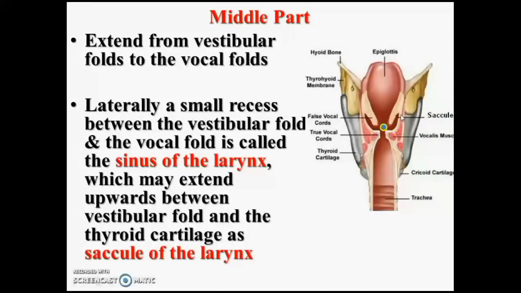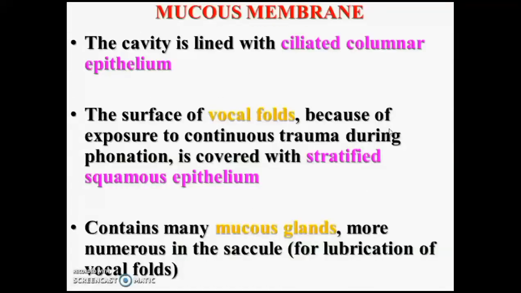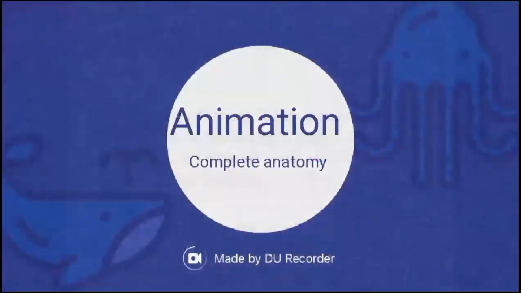It extends upwards and forwards between the vestibular fold and thyroid cartilage, also known as the saccule. And coming to the mucous membrane, the entire mucosa is lined by ciliated columnar epithelium. The vocal folds are lined by stratified squamous epithelium, because vocal folds are required to vibrate for voice production or phonation, and the saccule of the larynx also contains laryngeal glands for lubrication of the vocal folds. Thank you for watching.